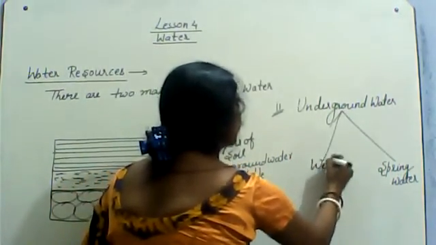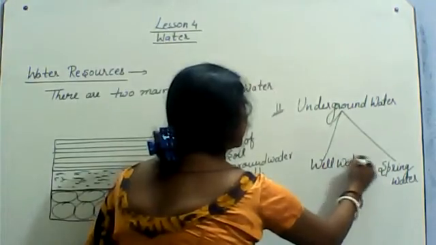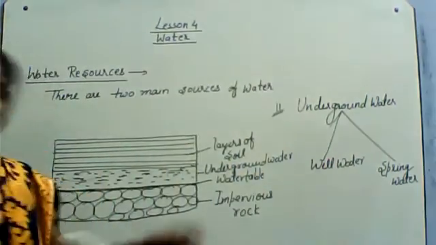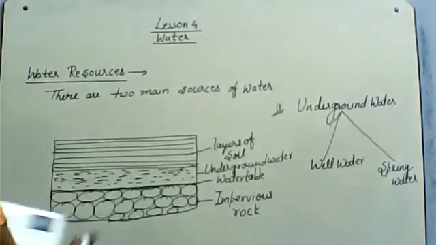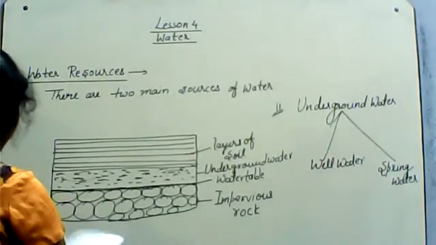Well water, we can get it through a well or spring water. What is well water? A well is a reservoir of water.